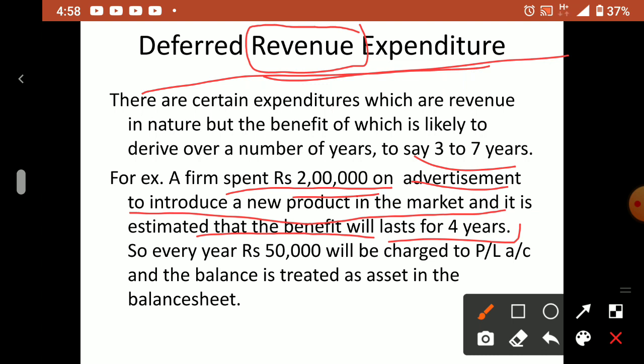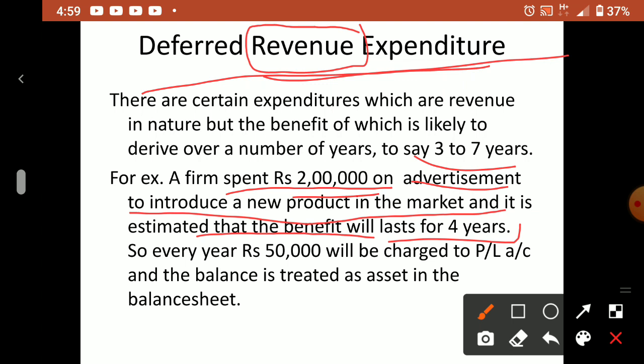That means this 2 lakh rupees you are spending now, but you'll be getting the benefit throughout these 4 years: not only this year, but next year, next year, like that 4 continuous years, your product will be advertised on TV and will be benefited. Understood?